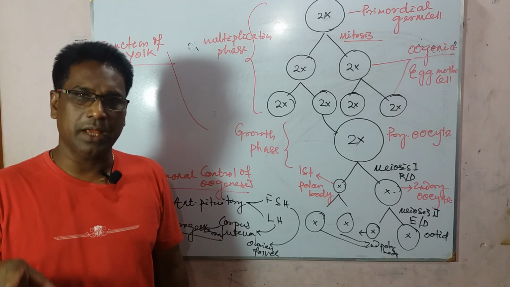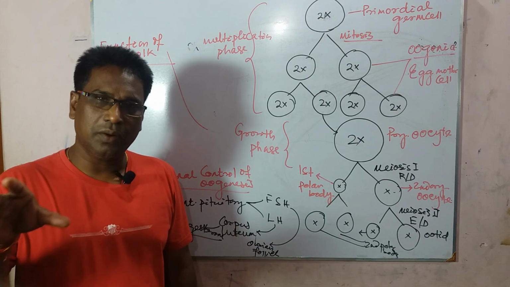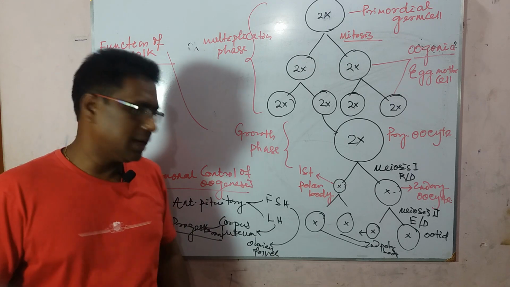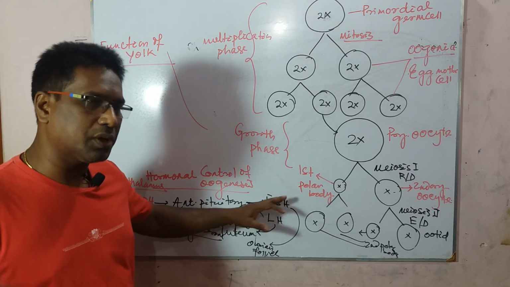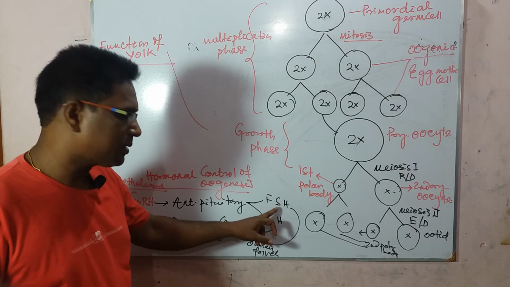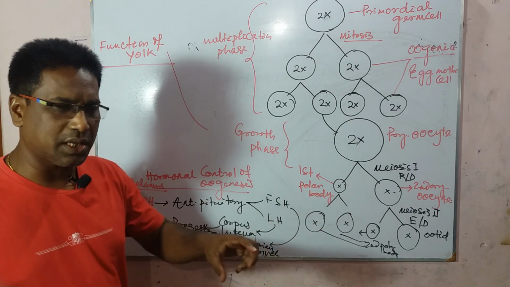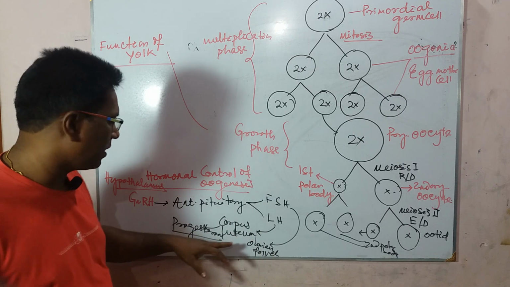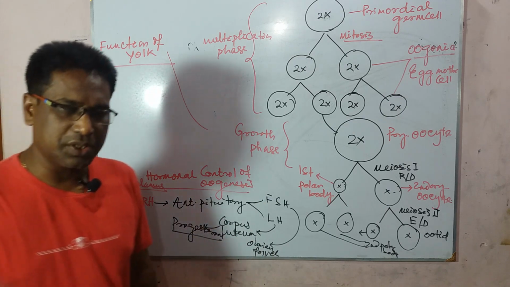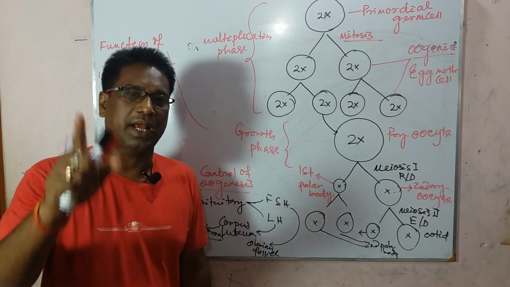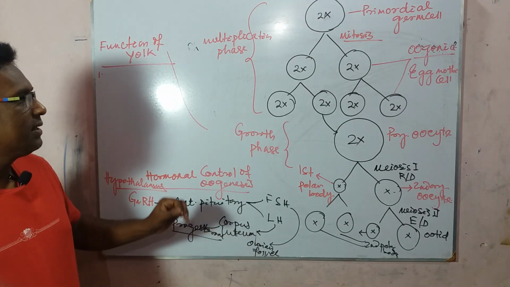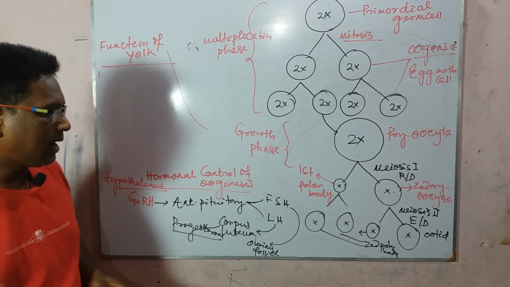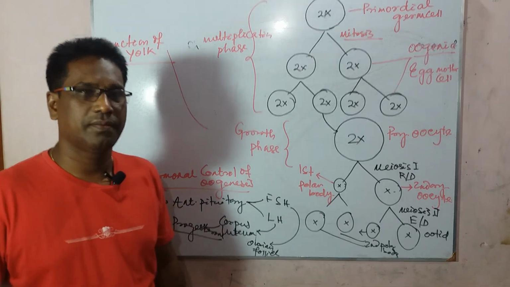So once again, the hormone that controls the entire process of oogenesis is GnRH secreted from the hypothalamus of the brain, which acts upon the anterior lobe of pituitary and stimulates it to release FSH and LH, both acting upon the ovary. FSH brings about growth and final maturation of the ovum, and LH stimulates the corpus luteum for secretion of progesterone which maintains pregnancy. So students, now I am going to the question section and 10 questions are given to you.